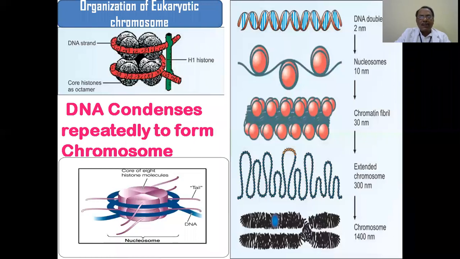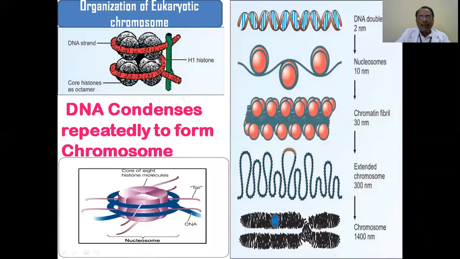We also learned that DNA has two strands and is double helical in nature, a polymer of nucleotides, and all these things we discussed in the last class. An important thing we should remember is that the two strands are anti-parallel. They have polarity.